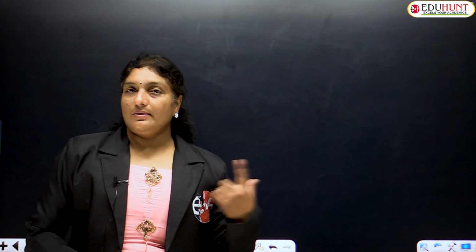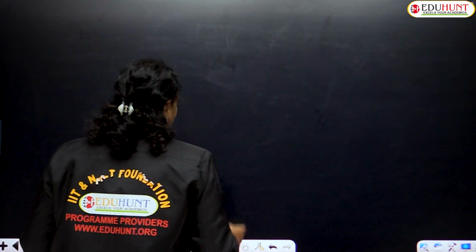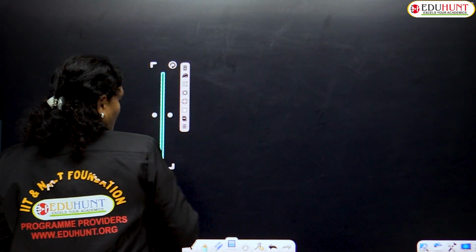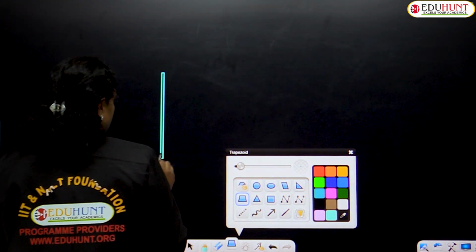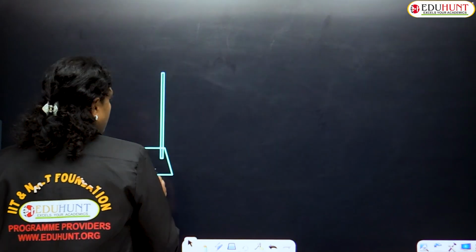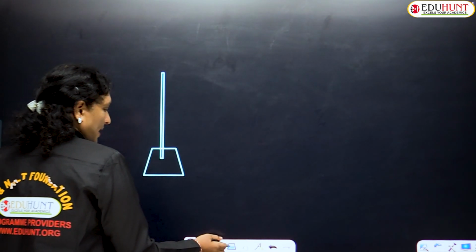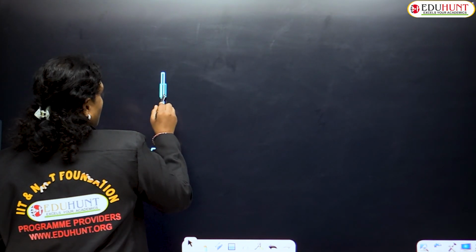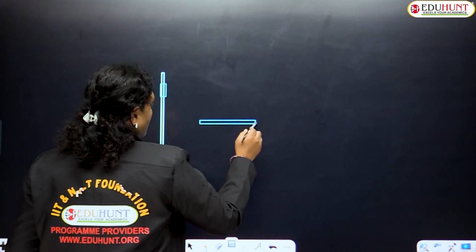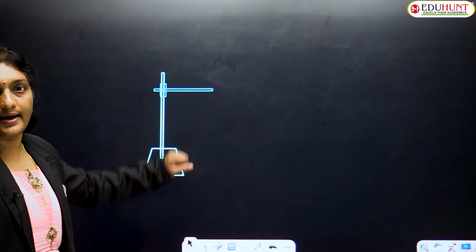Let us demonstrate one more activity to understand that all vibrating bodies produce sound. For this, let us consider a small apparatus. First of all, we require a retort stand. A retort stand is something like this, generally used in laboratories. This is how a retort stand looks like.